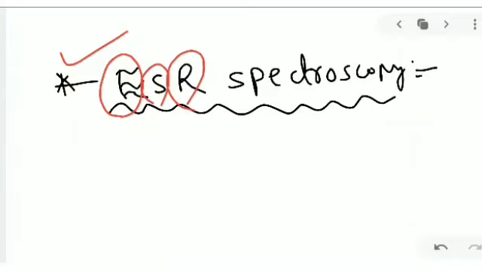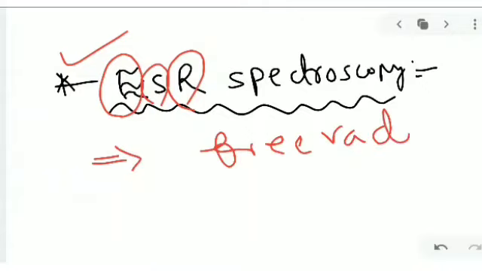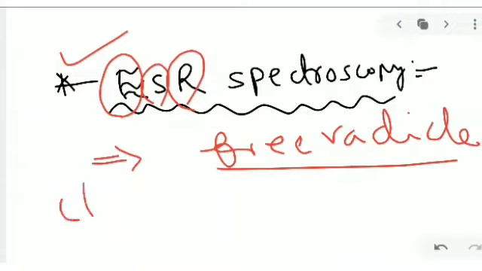In electron spin resonance, one example is the free radical. How is a free radical formed? Thermally and photochemically. For example, take a chlorine atom; it dissociates to produce two free radicals.